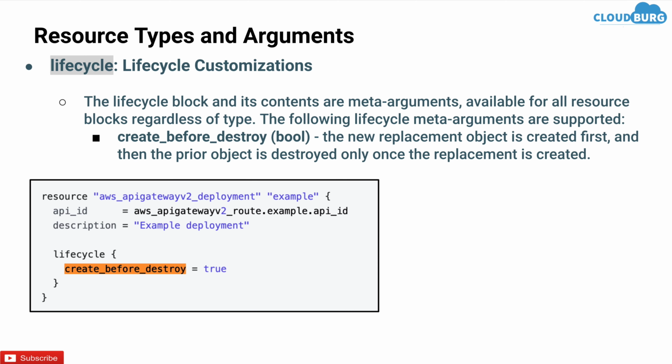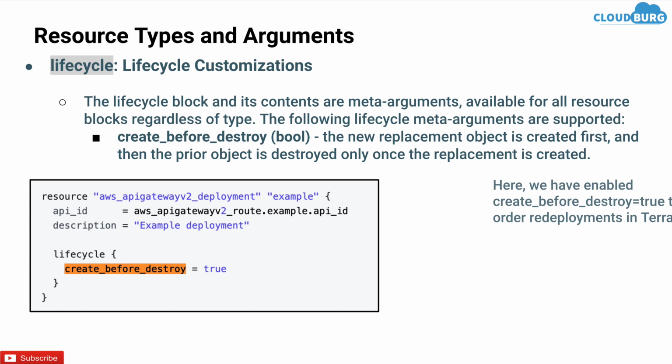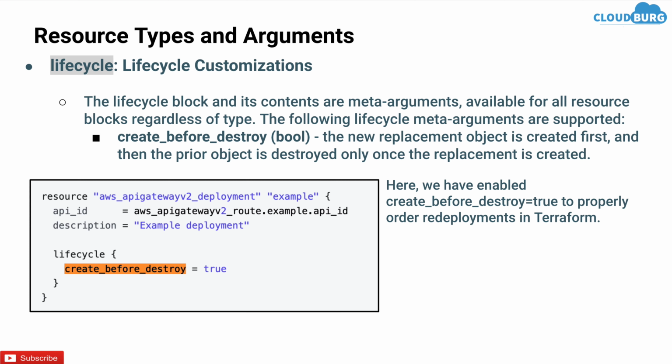So here I have created one AWS API gateway deployment, say example, having the API ID and description, and the lifecycle is create_before_destroy. So here we have enabled create_before_destroy as true to properly order deployments in Terraform. So the new replacement is created first and then the old one will be deleted.